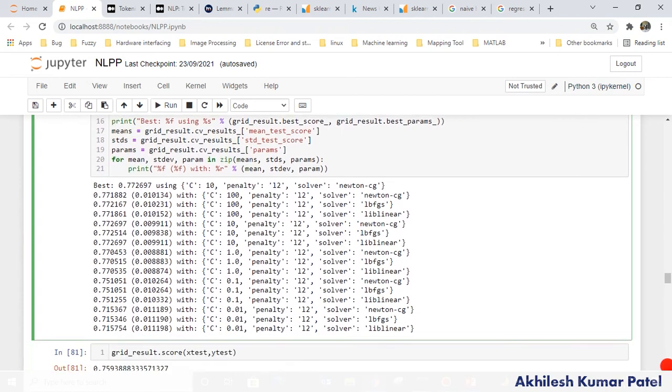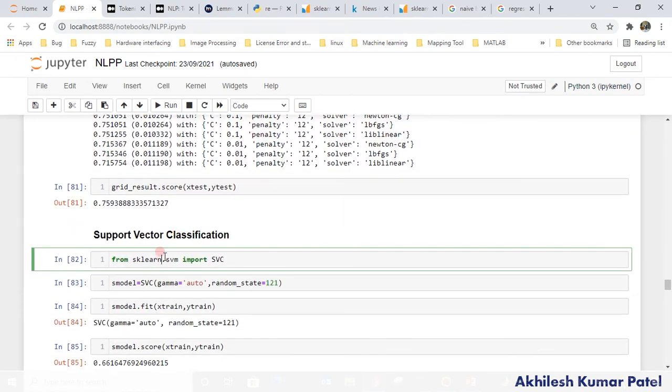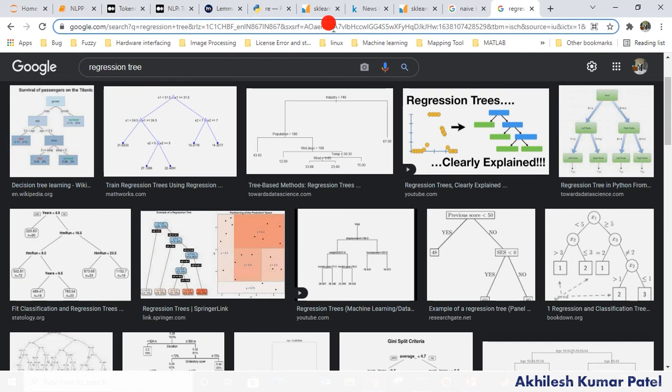Okay, now next one, support vector machine. Support vector machine will give you a robust model. First thing, whatever the accuracy is in training, it will be almost equal for testing also, but it will be very slow. You can use support vector machine in the case where you have more features than samples. There also it works perfectly. So let me show you the difference between logistic regression and support vector machine.